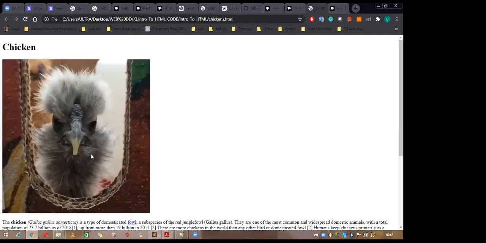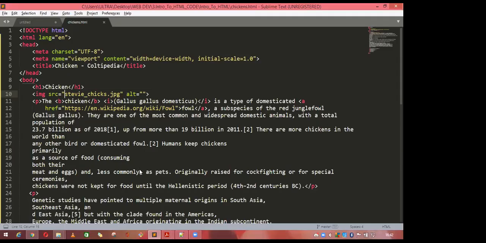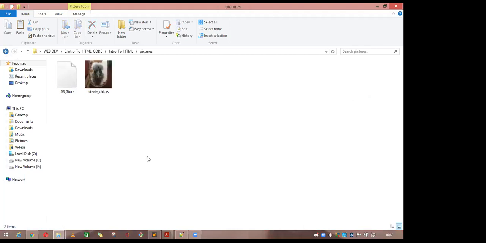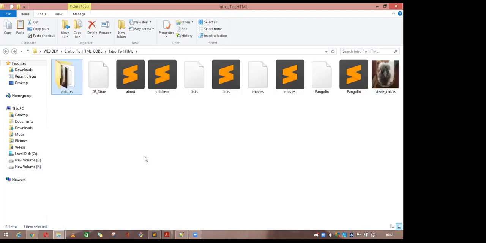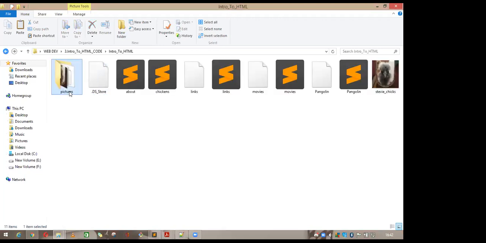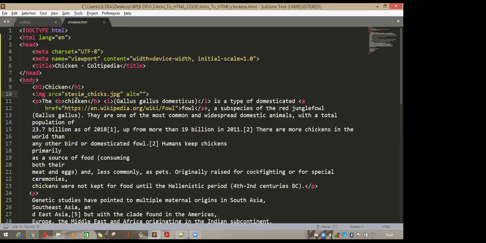Okay, still it is coming, but my picture is not in the same folder. It is one step above the folder your file is in. So your file is in this folder, like intro to HTML, but your picture is in the picture folder. So what you can do is go one step back, take the picture folder name, and go here and add this name to this one and a slash. So this is how the path can be added.